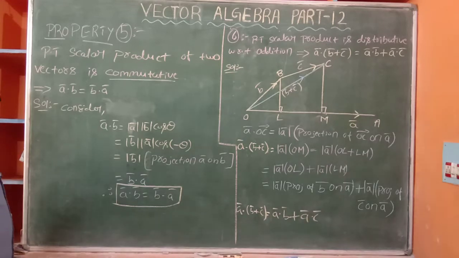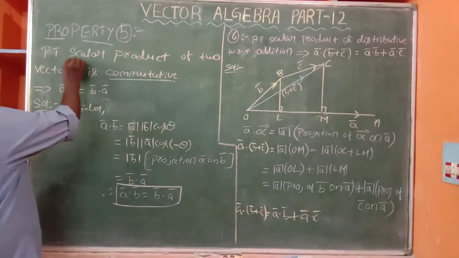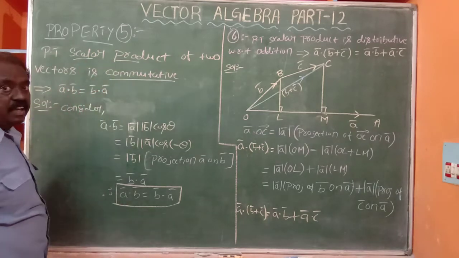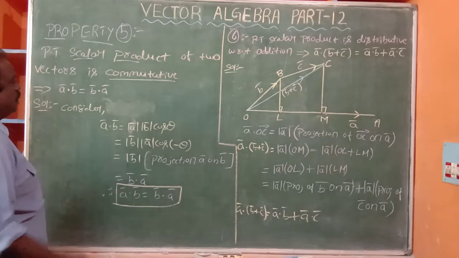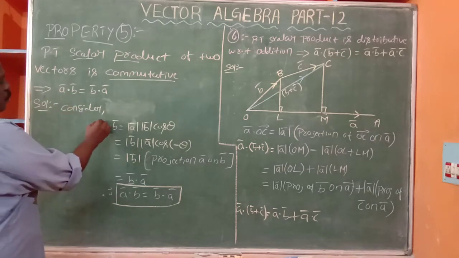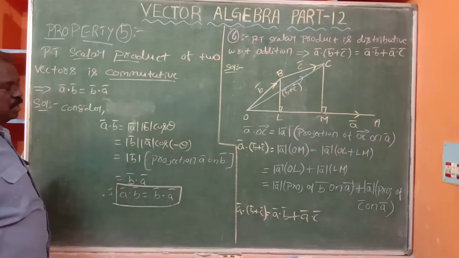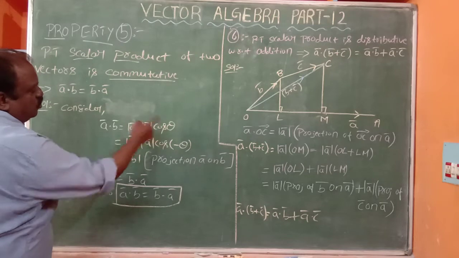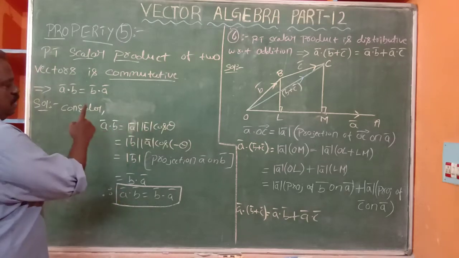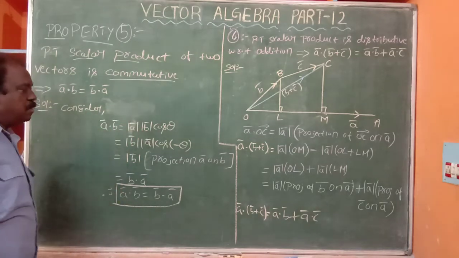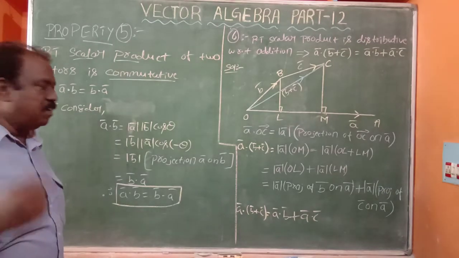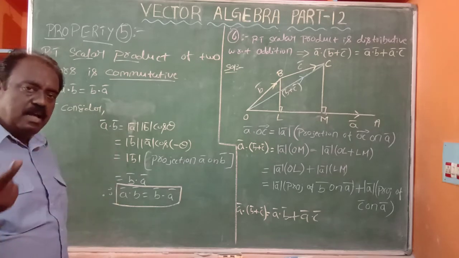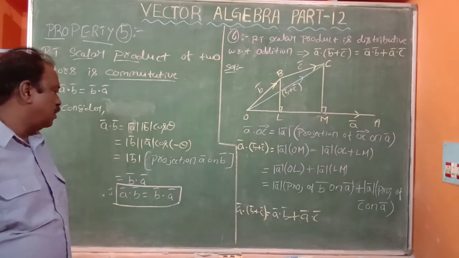In the scalar product also, we can prove that A dot B is equal to B dot A. You see, A bar dot B bar, I am considering the LHS. By definition, A bar dot B bar is nothing but modulus of A bar, modulus of B bar, cos theta. Theta is the angle between A bar and B bar. Mod A bar, mod B bar are the magnitudes of the vectors.